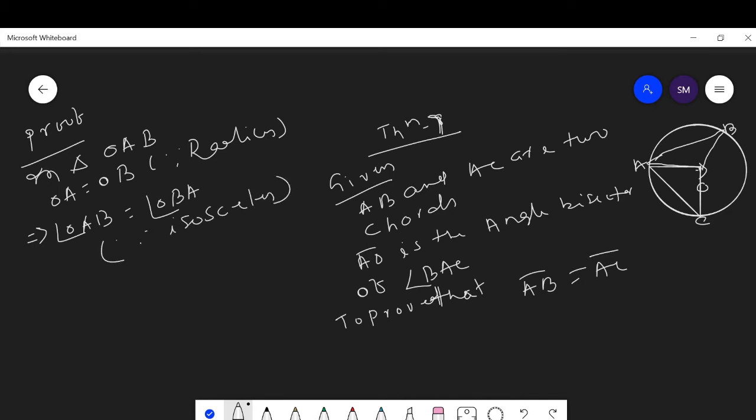As you know, in an isosceles triangle, if two sides are of equal length, then the opposite angles have equal measure.